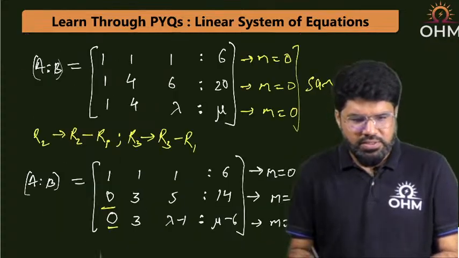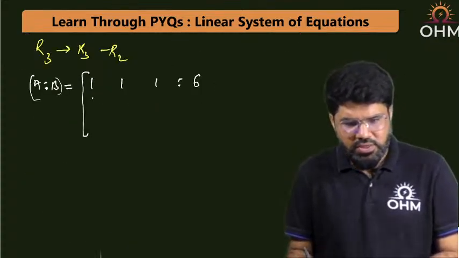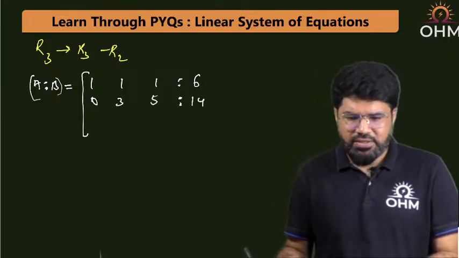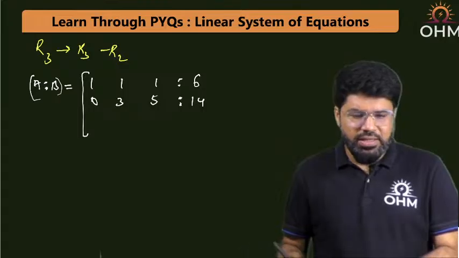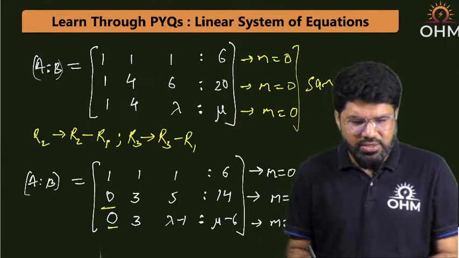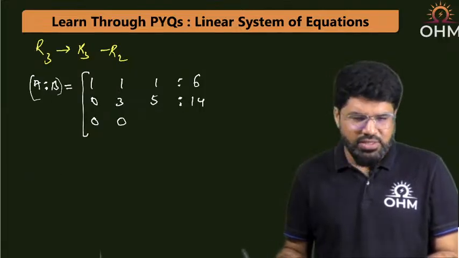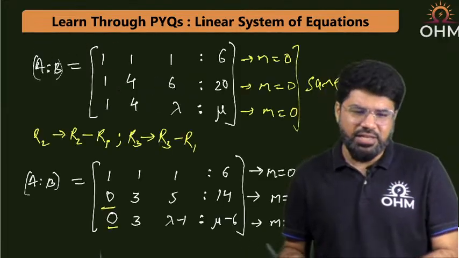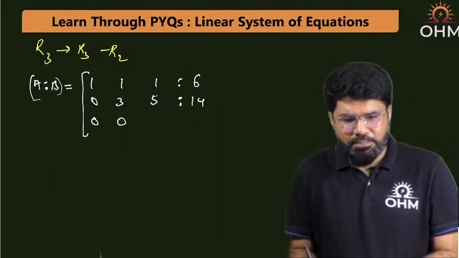Yeah, 0, 3, 5, 14. And what is there in the next? Okay, then R3 minus R1. Okay, 0 minus 0 is 0. 3 minus 3 is 0. Okay, then the next element you see. What is there in the next element? Lambda minus 1 minus 5. Okay, so that is lambda minus 6.